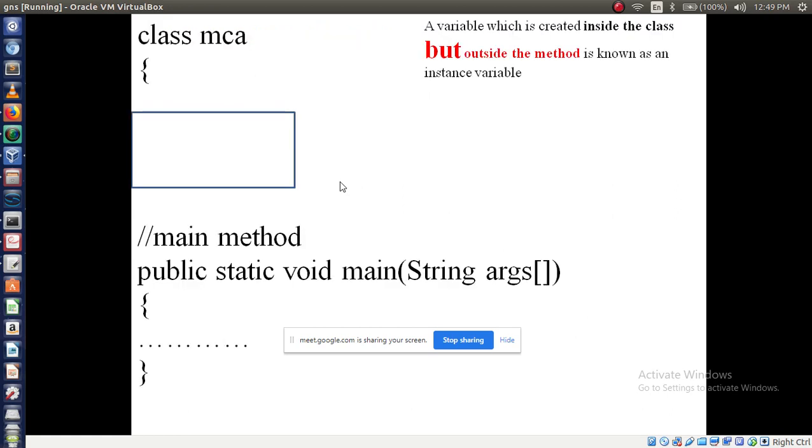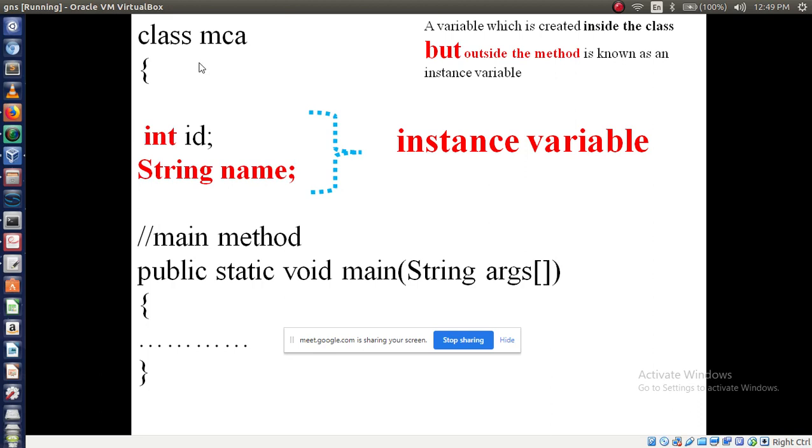Let's see one example. Now all of you concentrate here. What we have discussed, this one is important for understanding. First, I am writing class MCA. Class name is MCA. Then followed by, I will write variables. These variables I can call instance variables. A variable which is created inside the class MCA but outside the method.